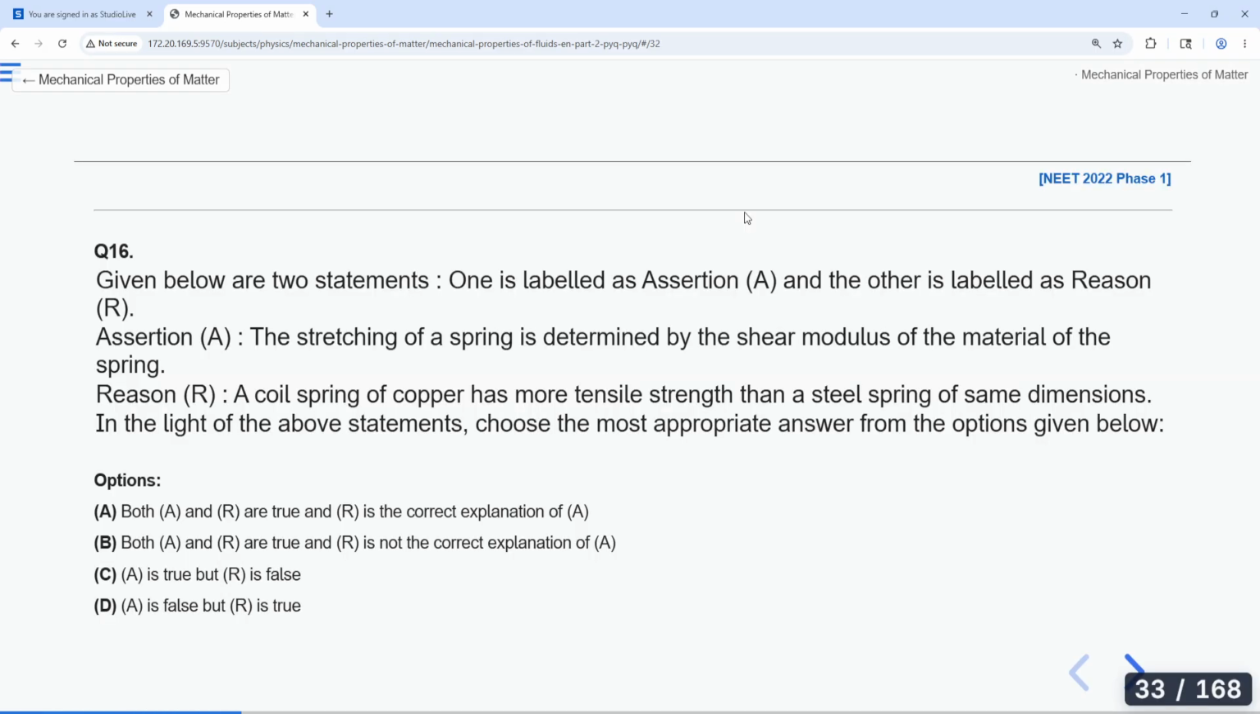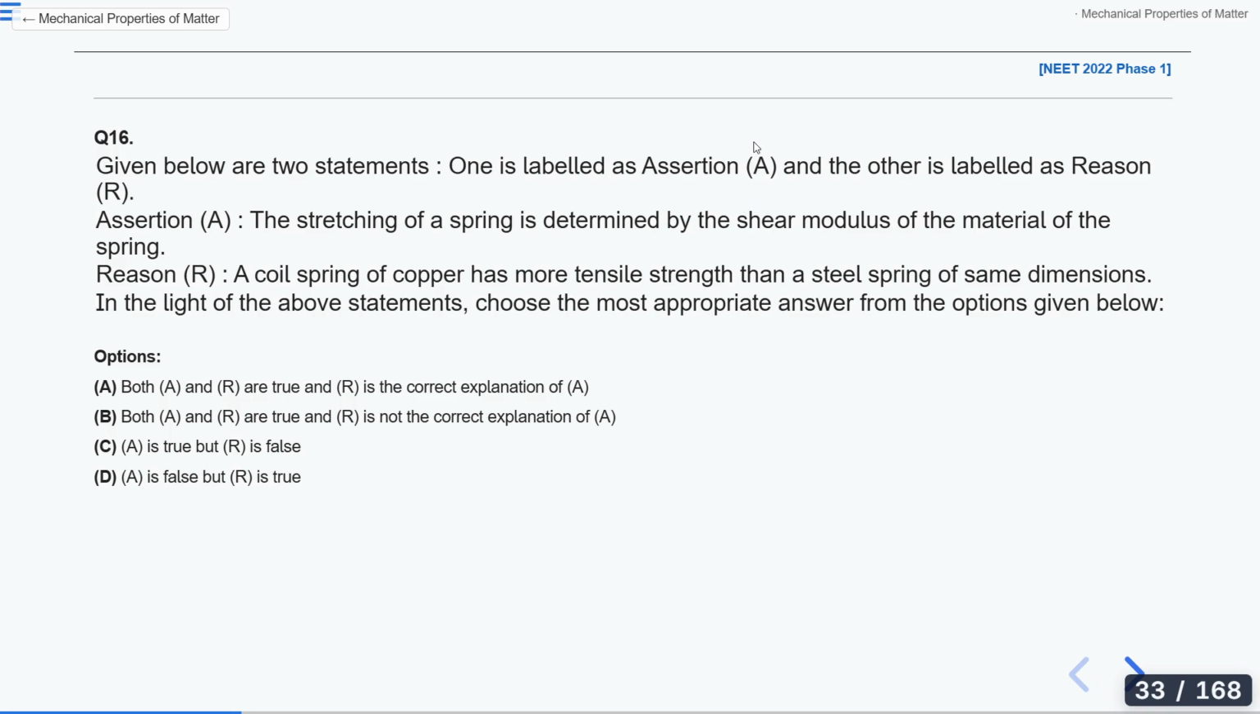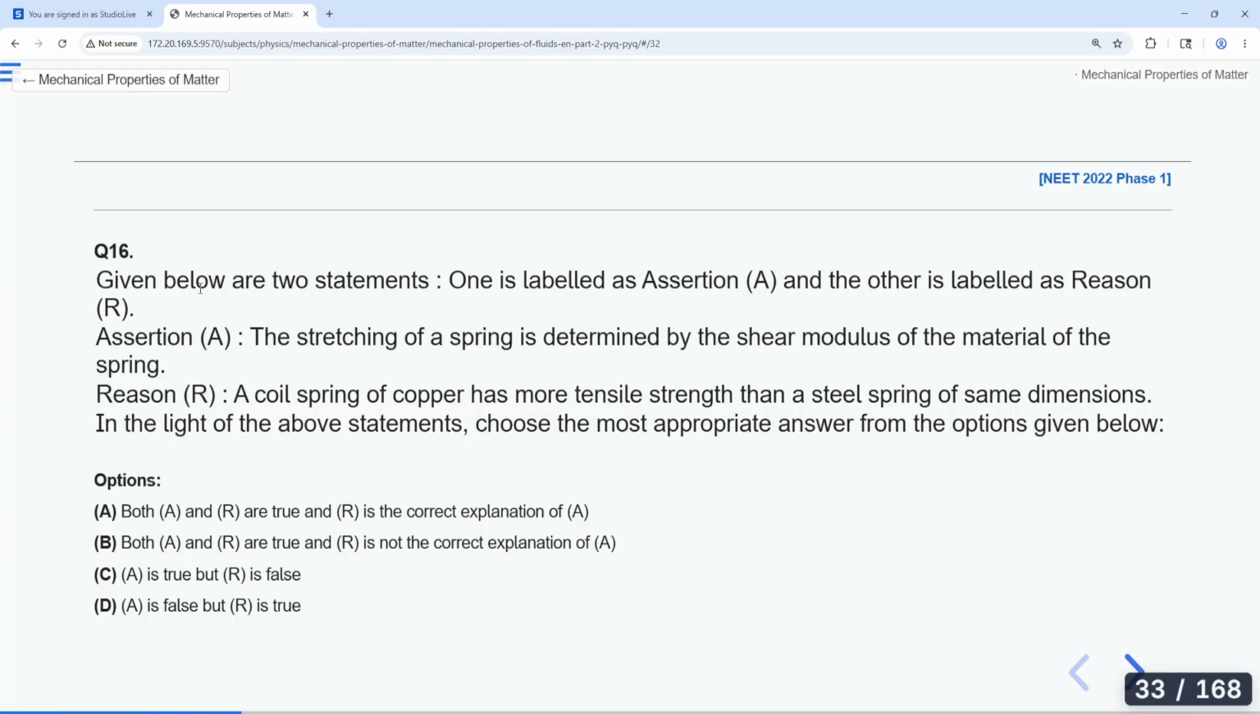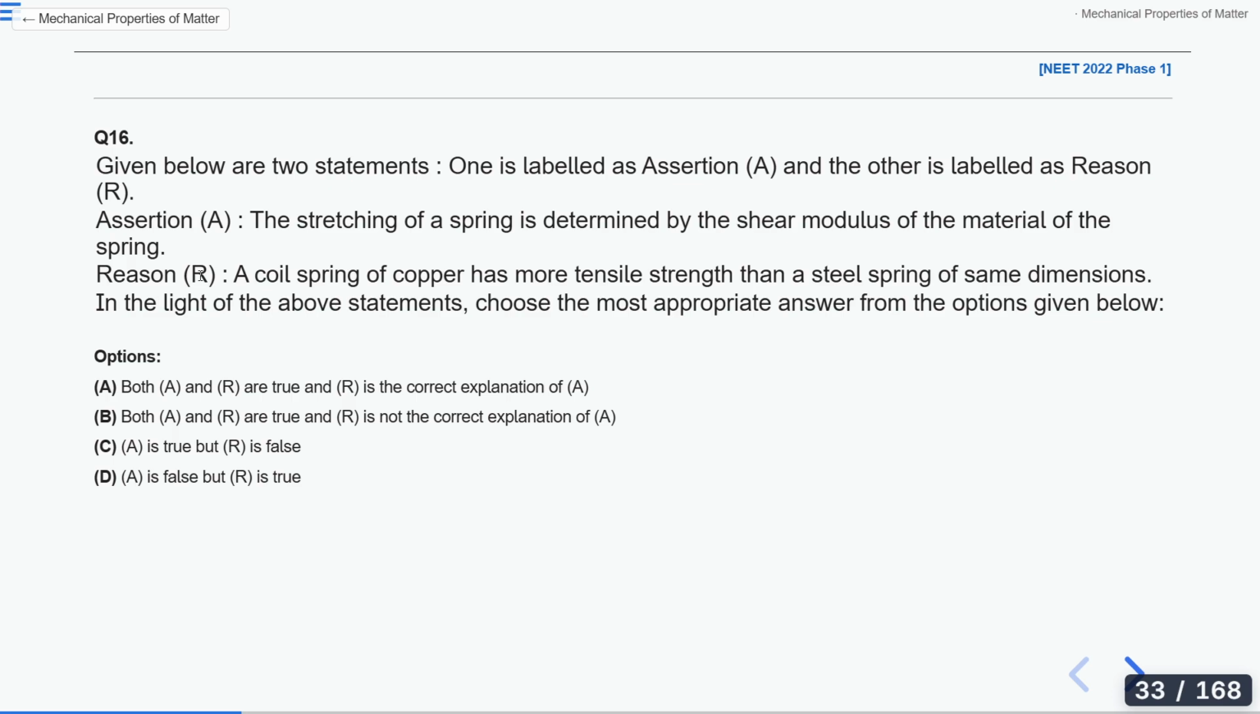It says that given below are two statements. One is labeled as assertion and the other is labeled as reason. Assertion: the stretching of a spring is determined by the shear modulus of the material of the spring. Reason: a coil spring of copper has more tensile strength than a steel spring of the same dimensions. In the light of the above statements, choose the most appropriate answer from the options given. Is it clear? So please solve this question.